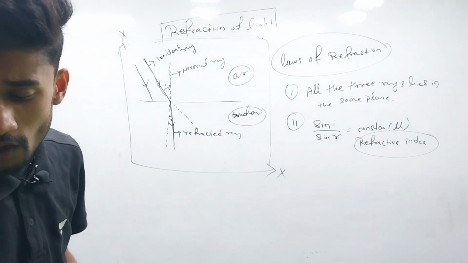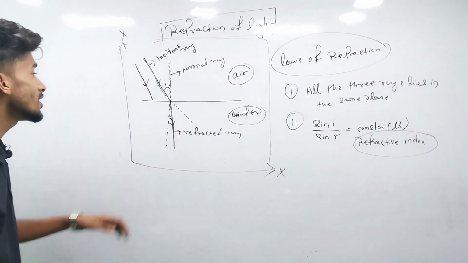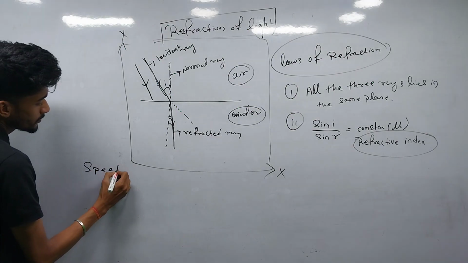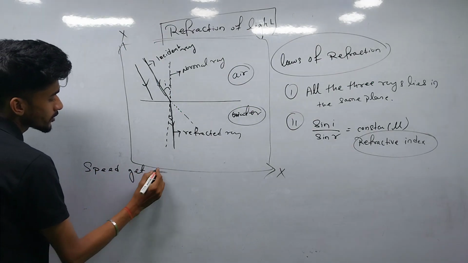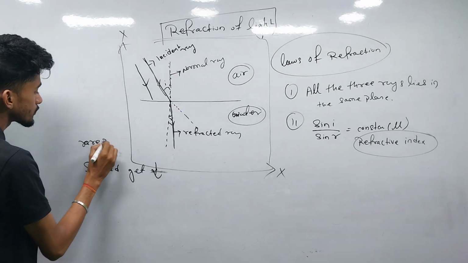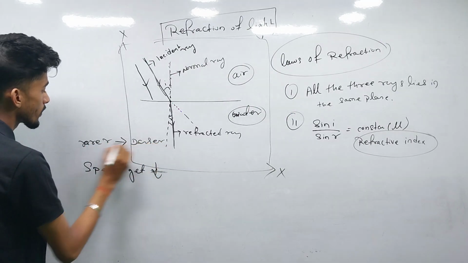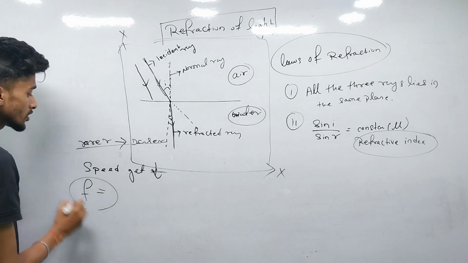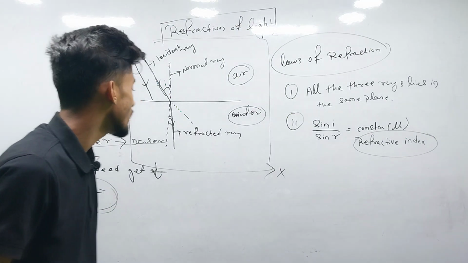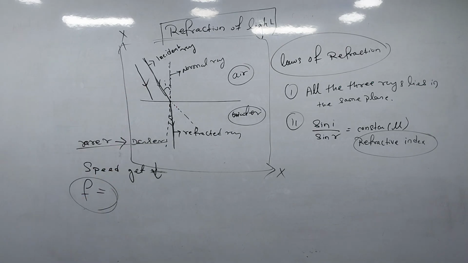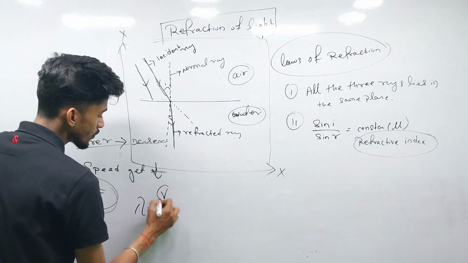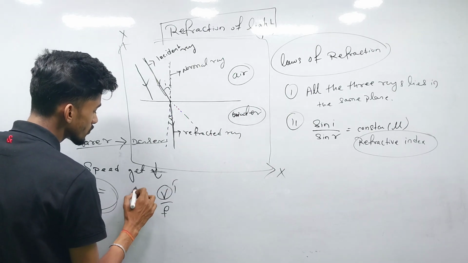But the frequency remains the same, because frequency does not depend upon the medium, so the frequency remains the same in both media, but the wavelength changes. Wavelength equals V by F, so if the velocity increases, the wavelength also increases.